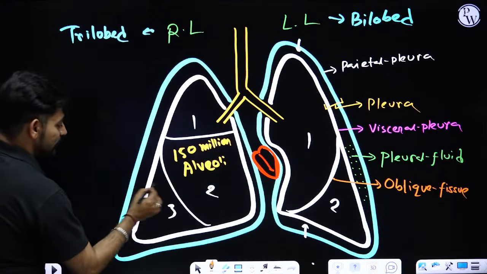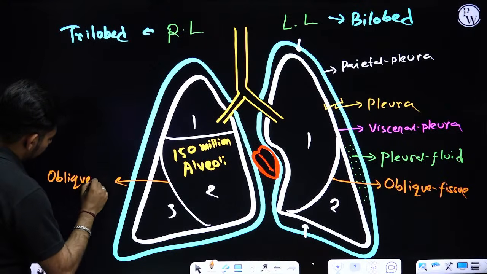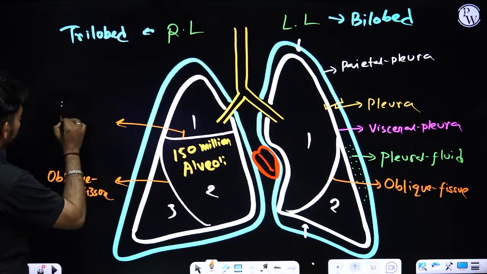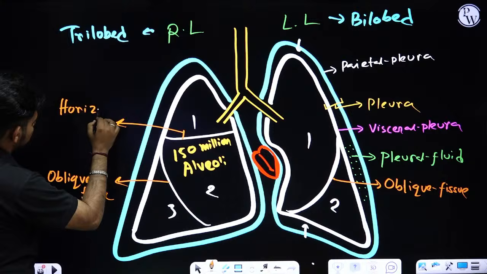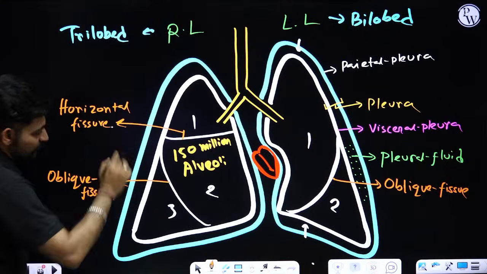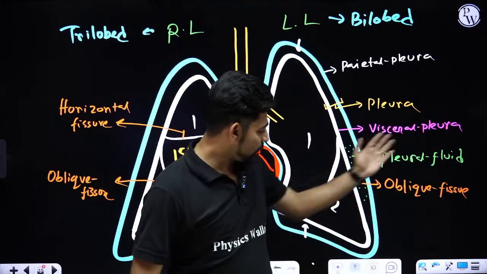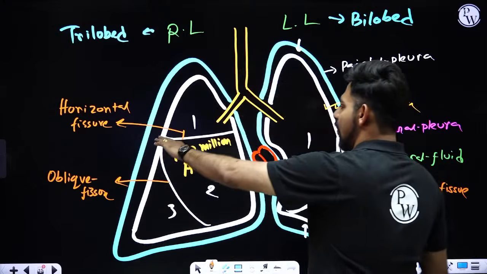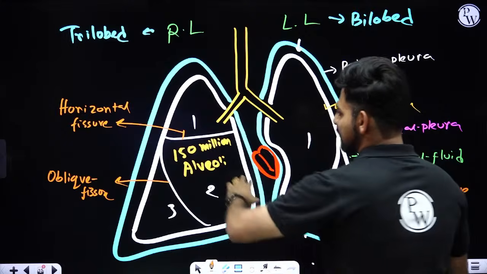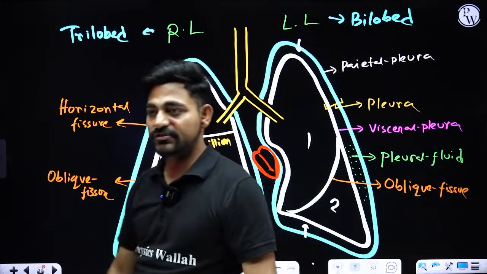For the right lung, it has one oblique fissure and one horizontal fissure. So which fissure is common for both the lungs? Oblique fissure is common for both the lungs, and horizontal fissure is exclusively present in the right lung, and that's making the right lung trilobular in nature.